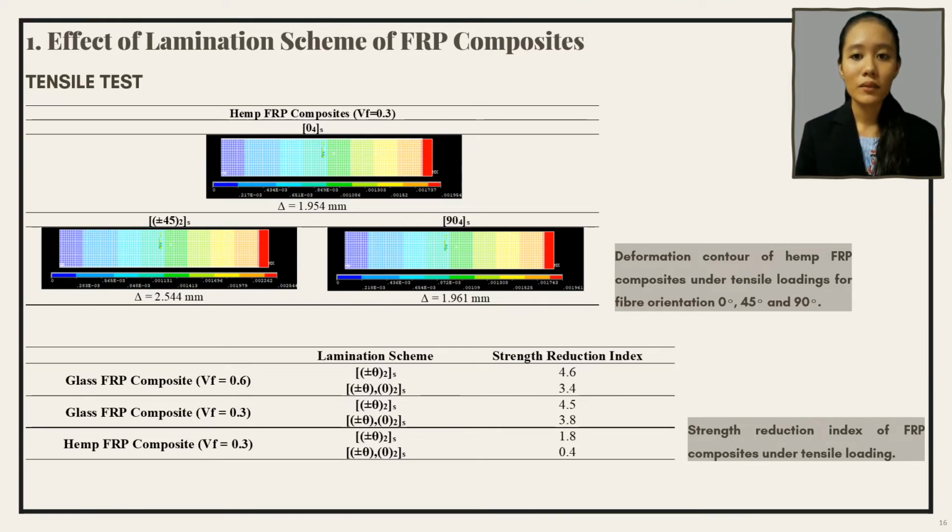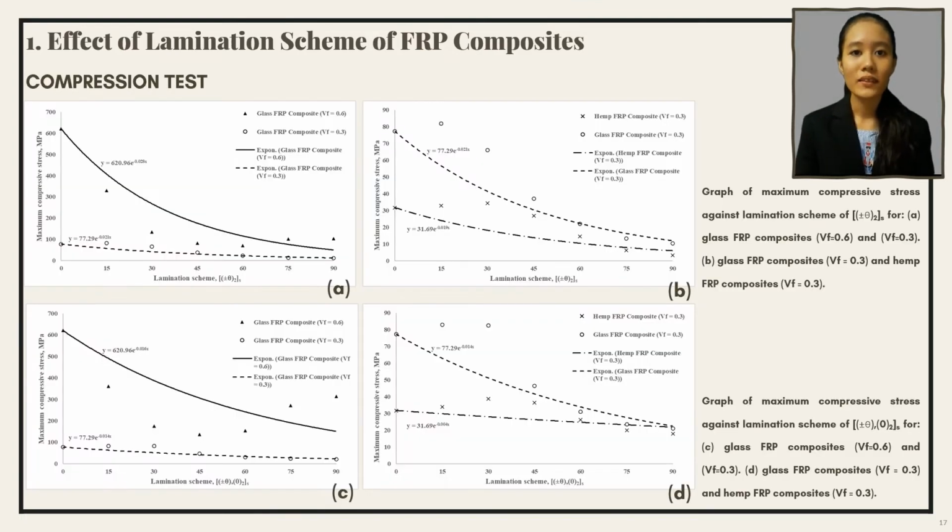Lamination scheme without supporting ply angle 0 degree had higher strength reduction index, which means that the strength reduction of the lamination scheme with supporting ply angle 0 degree was more stable as the fiber orientation increases from 0 degree to 90 degree. Based on the graph for compression test, the trend line of the curves were decreasing exponentially from fiber orientation 0 degree to 90 degree.